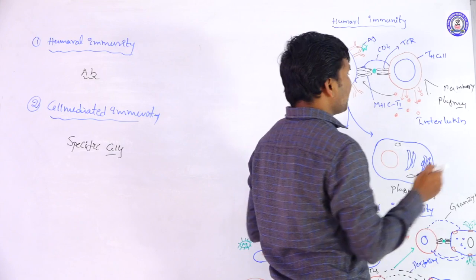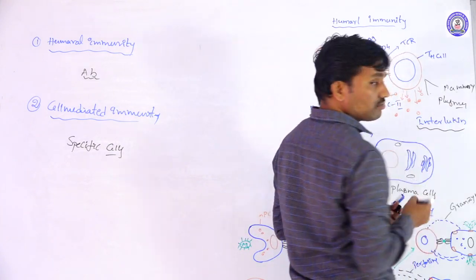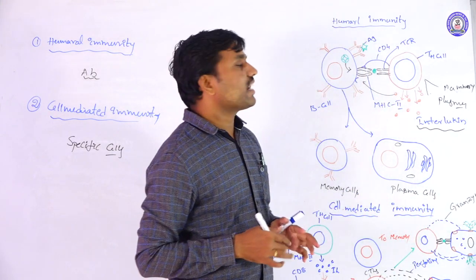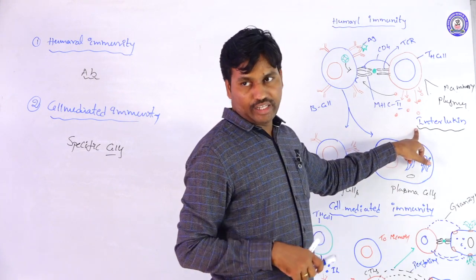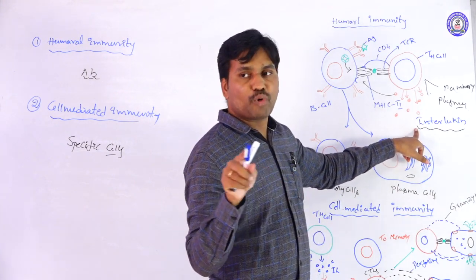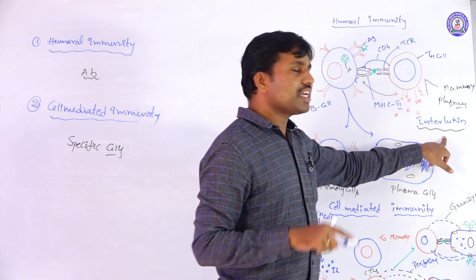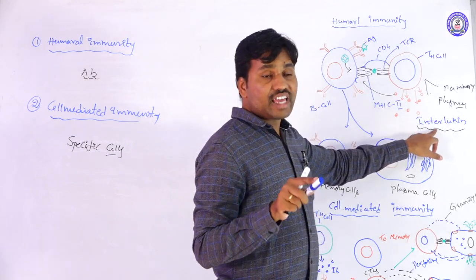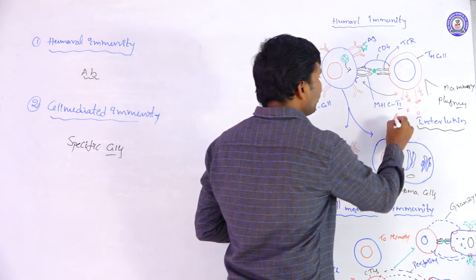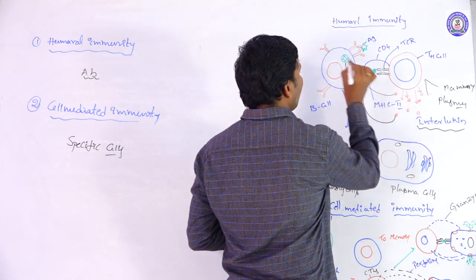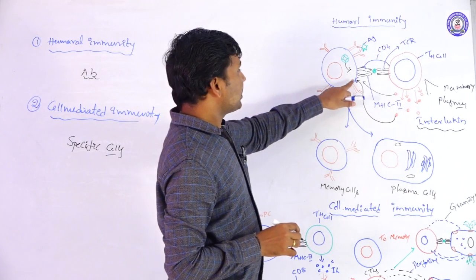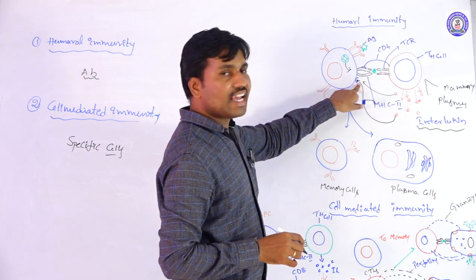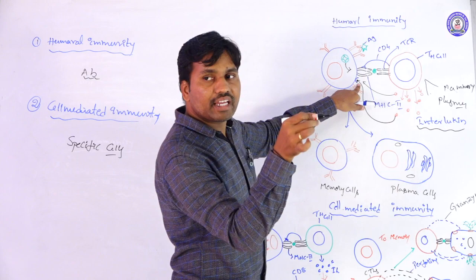They are starting the secretion of the interleukins here. These are one type of cytokines only, soluble protein molecules. These interleukins are secreted by the activity of the helper cells, and they are going to combine with the receptors on the surface of the B cells, where the receptor molecules are presented.